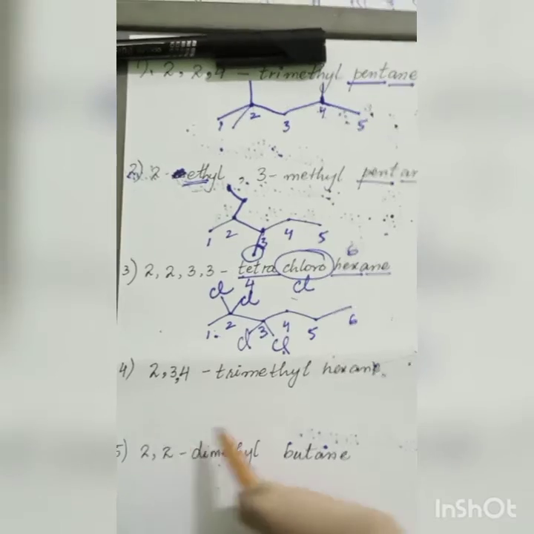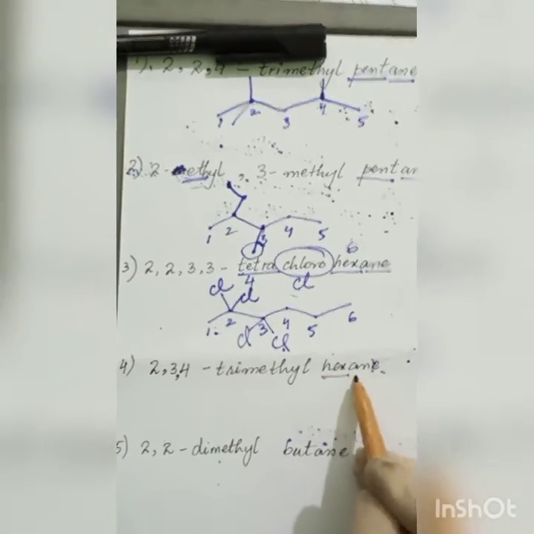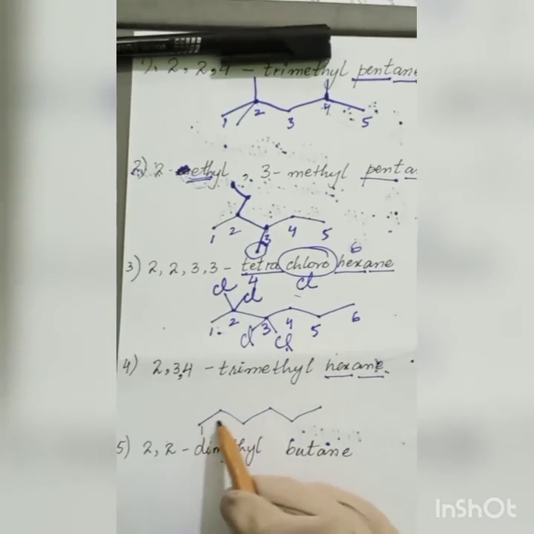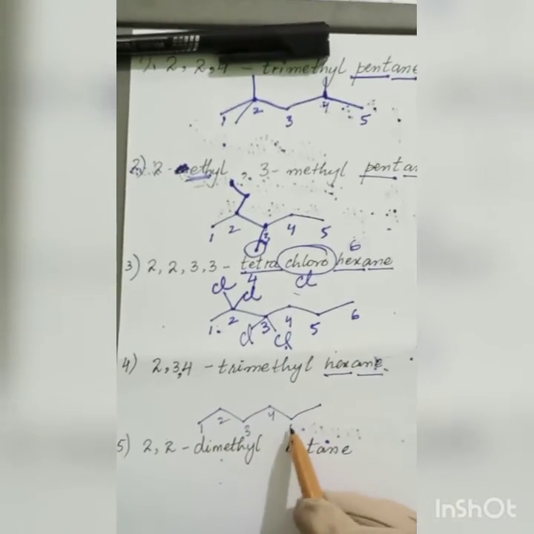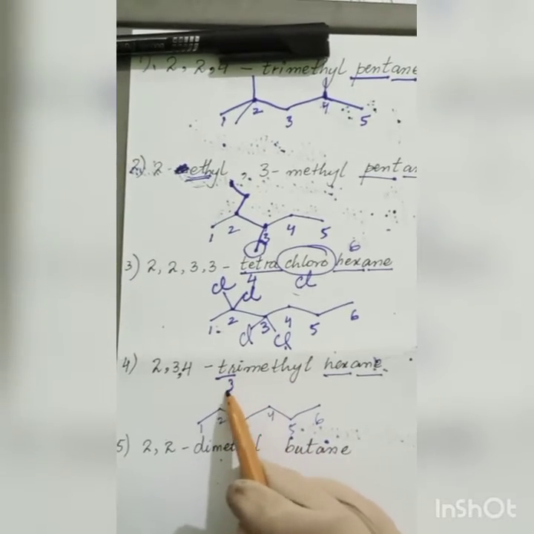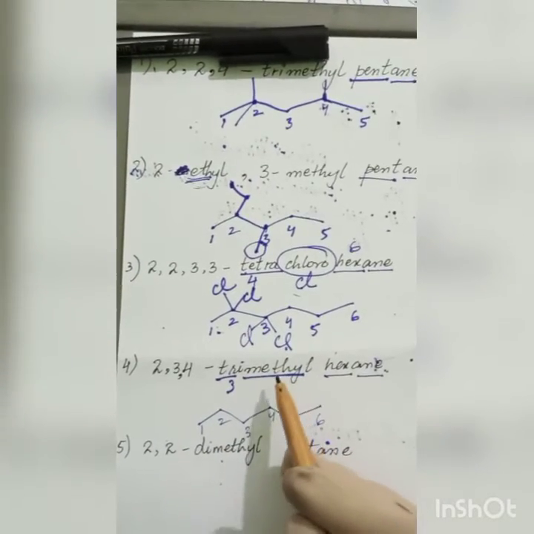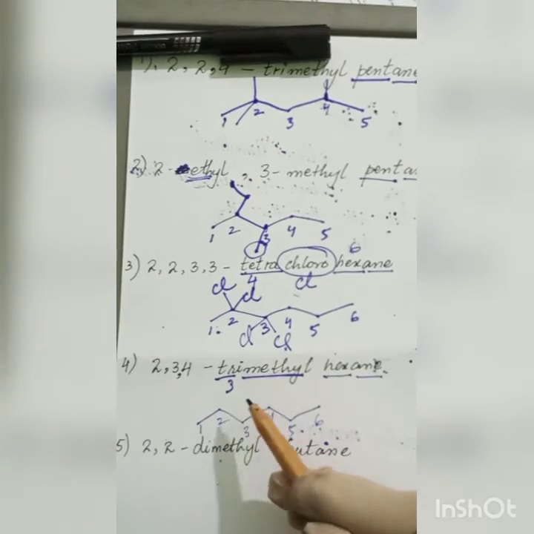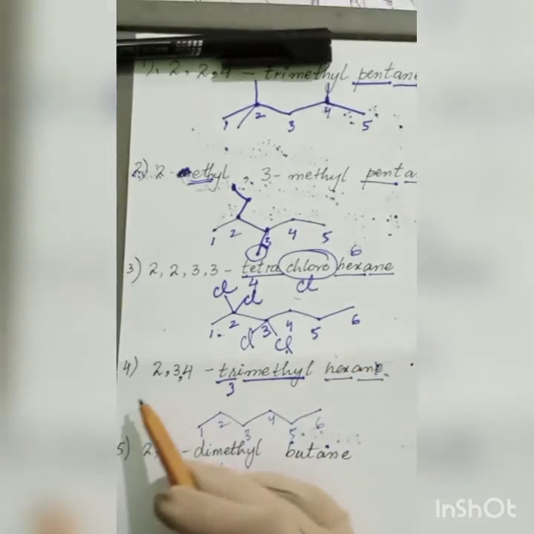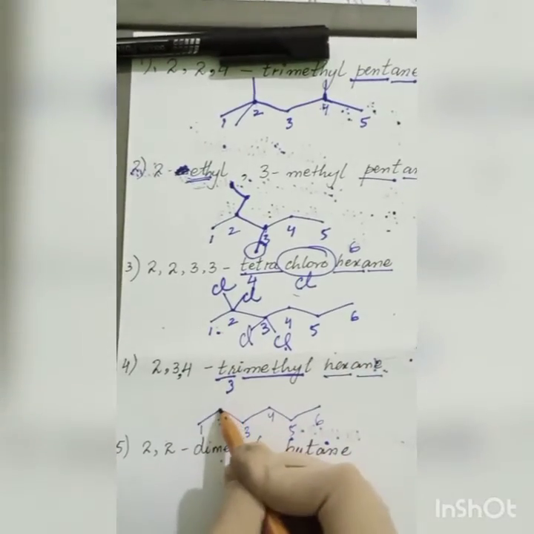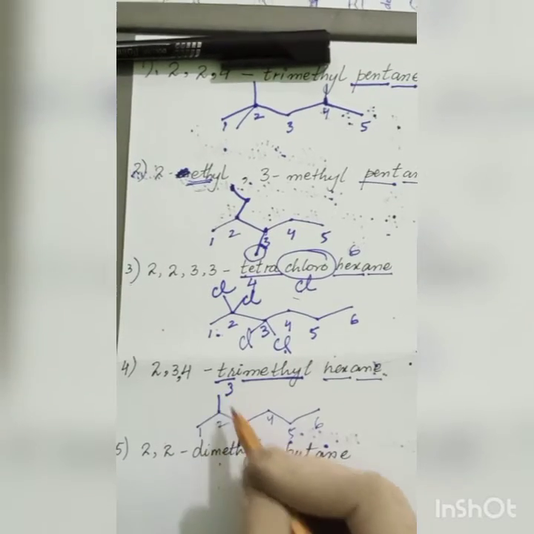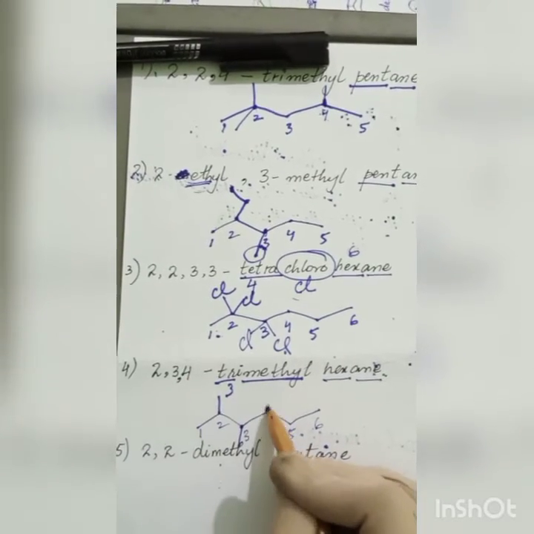Okay, it's very easy. Again hex and ane. 1, 2, 3, 4, 5, 6. Trimethyl. Tri means 3. Methyl, we know, is a branch composed of 1 carbon atom. So we have 3 methyls. On which positions? 2, 3 and 4. So I write one on 2, one on 3 and one on 4.